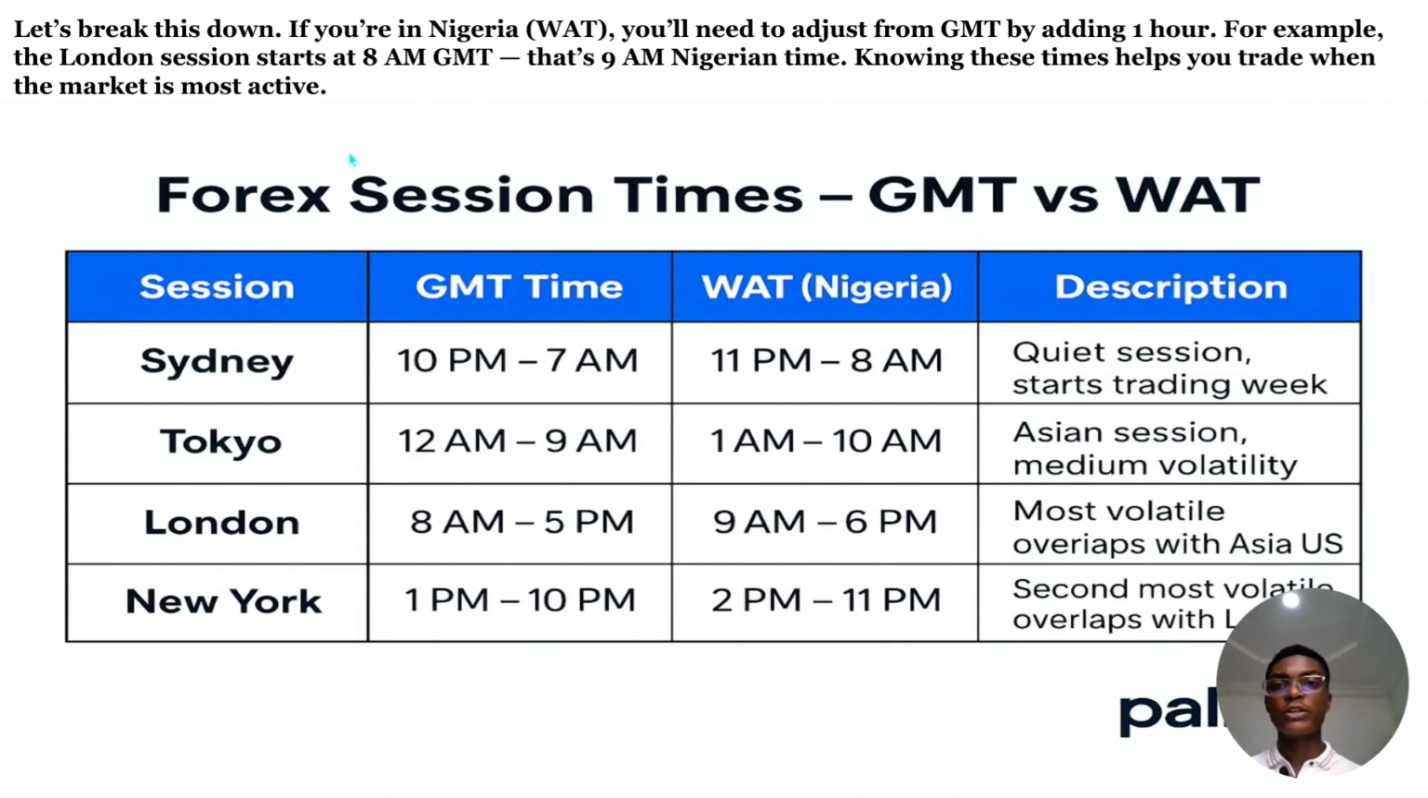So if you're using Nigerian time, which is WAT, you would want to adjust from GMT by adding 1 hour, which is GMT plus 1. For example, the London session starts around 8 a.m. in GMT, or when you're changing back to Nigerian time, around 9 a.m. This will help you trade effectively. And let's look at the table. This is GMT versus WAT.